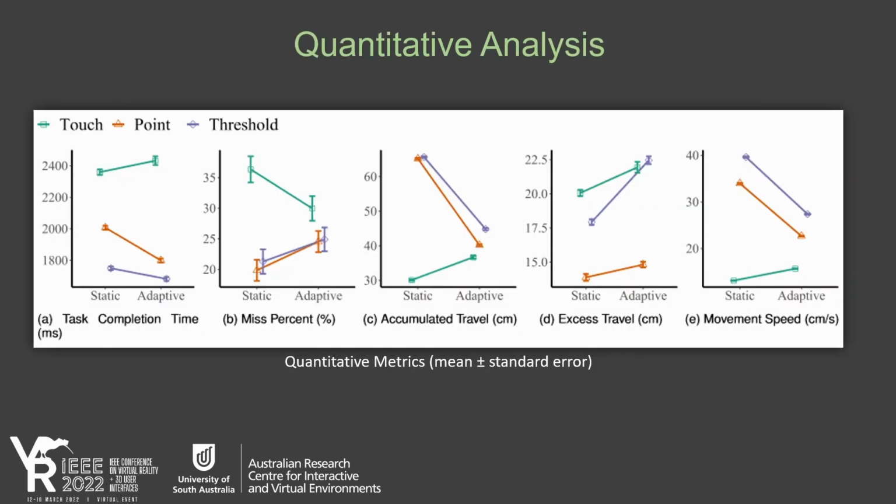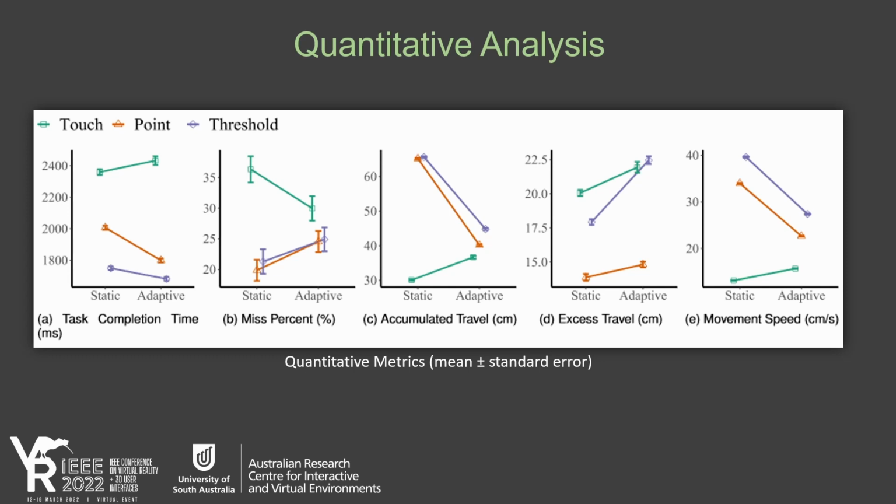Analysis of the quantitative measures showed the lowest task completion time for the threshold technique, with the adaptive threshold and point each significantly faster than their static counterparts. The rate of misses was significantly higher for touch than the other methods, which is likely due to both the angular and translational gain being higher for some interactions, and the proximity of the hand to the interface during the interactions. Excess travel was significantly lower for point than any other method, and this coupled with a low rate of misses indicates participants were the most precise with the point technique.